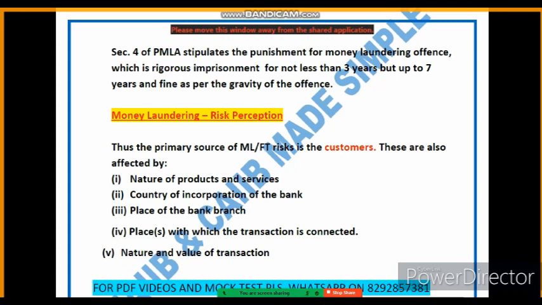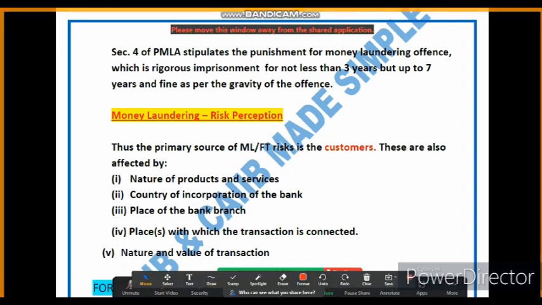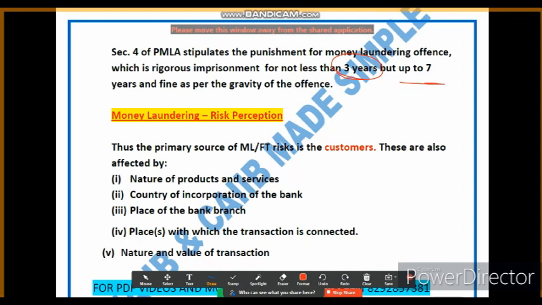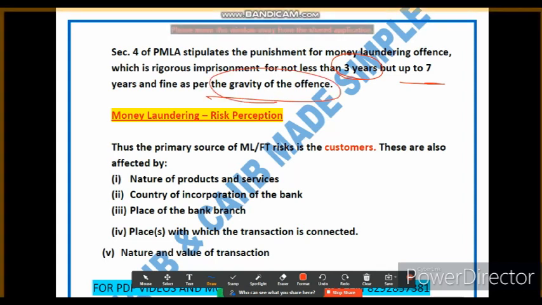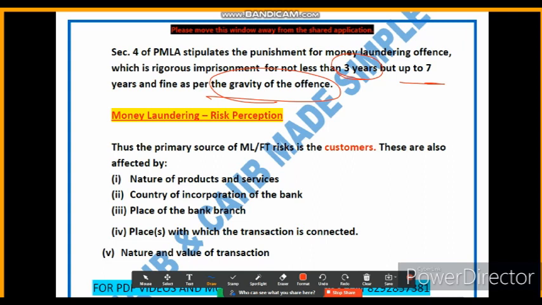So friends, let's see Section 4 of the Prevention of Money Laundering Act. What does it say? It specifies the punishment for money laundering offence. According to this section, a person found guilty of money laundering can be sentenced to rigorous imprisonment of minimum 3 years, up to 7 years. Additionally, based on the seriousness and gravity of the offence, a fine can also be imposed. This provision aims to deter individuals from engaging in money laundering activities by imposing a significant penalty.